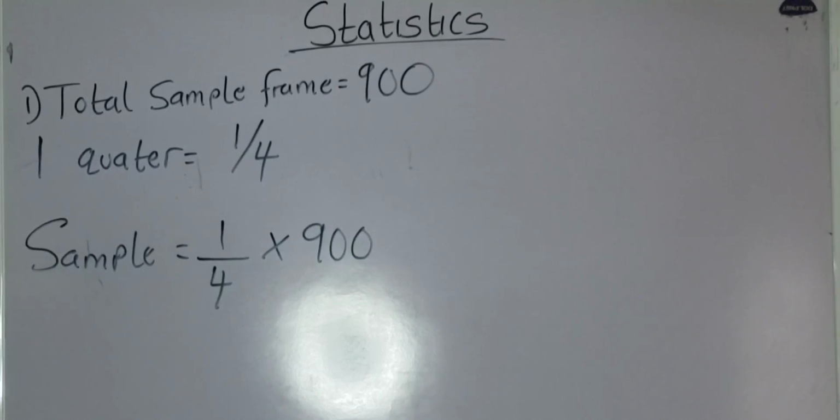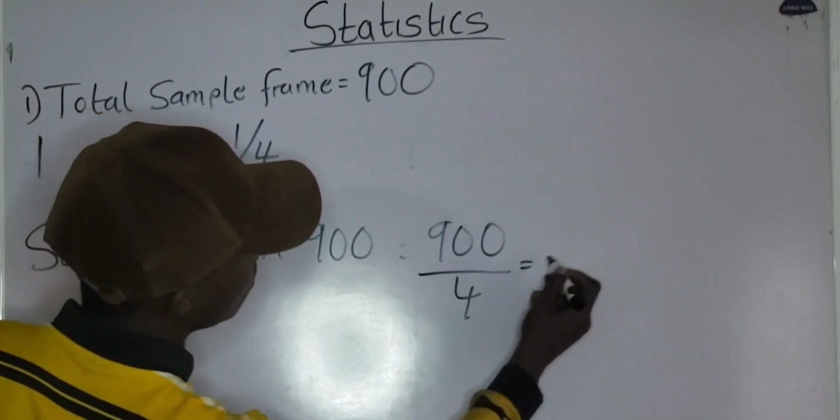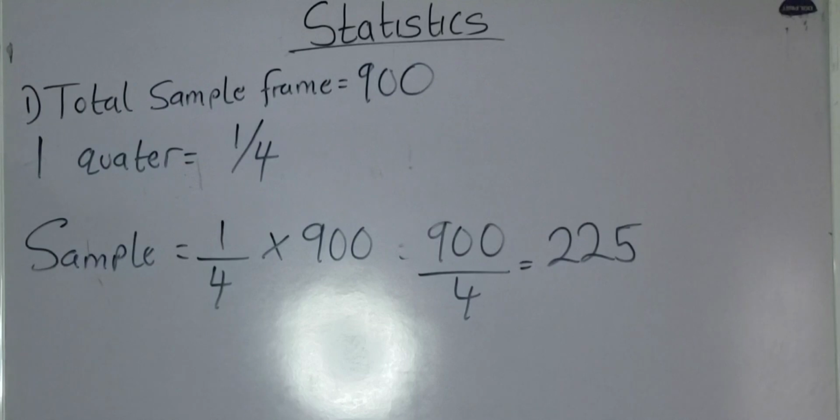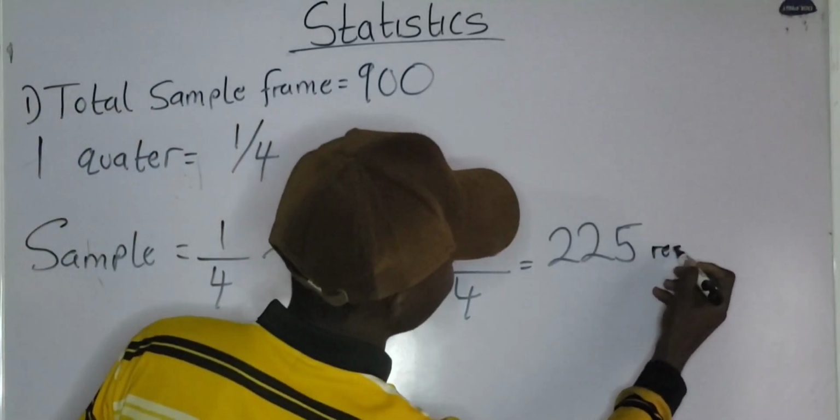We want to sample 1/4 out of 900. So I'm going to have 1/4 multiplied by 900. That gives us 900 divided by 4, that is 225. The total number of respondents that we are going to be sampling is 225 respondents.